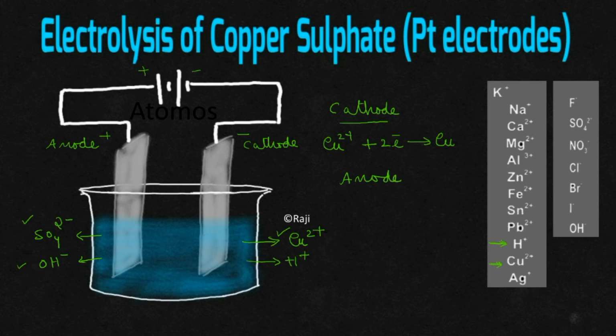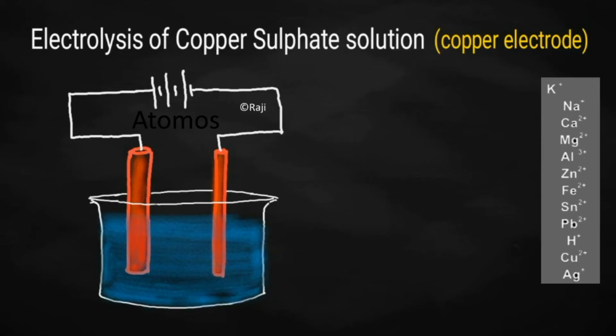Yeah. OH minus ion is occupying the lower position. So, 4 OH minus ions will be giving away 4 electrons and it will be getting converted into 2 molecules of water. And oxygen gas also will be produced. Easy. Now, what will be the product of the reaction when copper sulfate solution is electrolyzed using copper electrode?